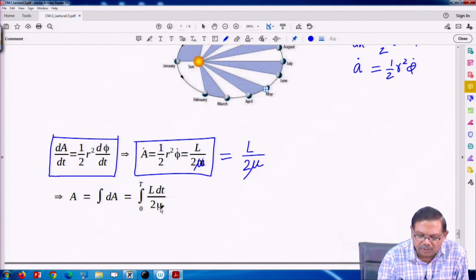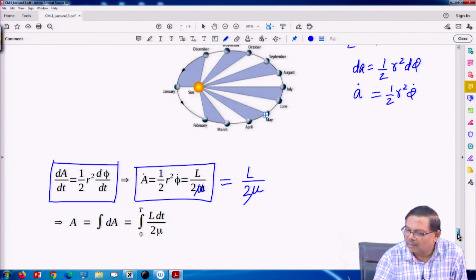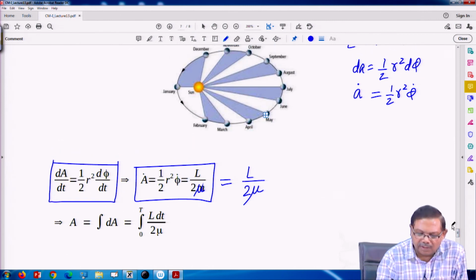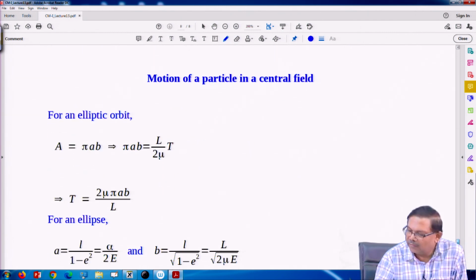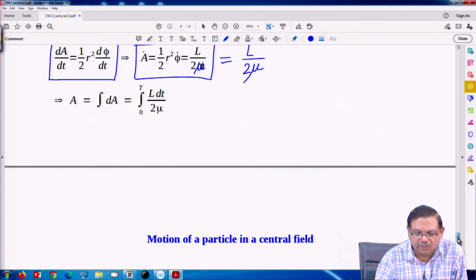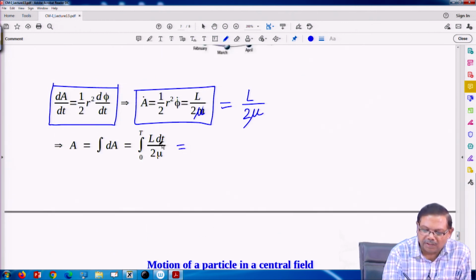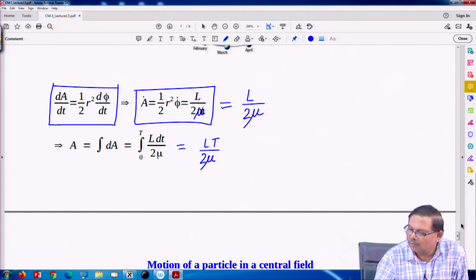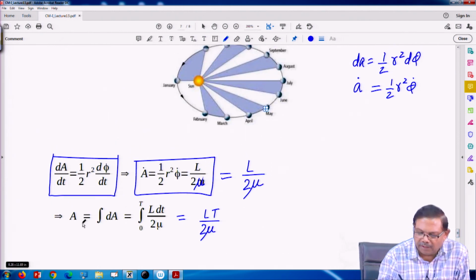So, I integrate both the sides, and if it is a periodic motion like on an ellipse, then periodic motion will have a time period. So, I am integrating from 0 to T. Okay. So, this integration gives me, L is constant, mu is constant, L T by 2 mu, where T is the time period. So, that is what we will get for the area.